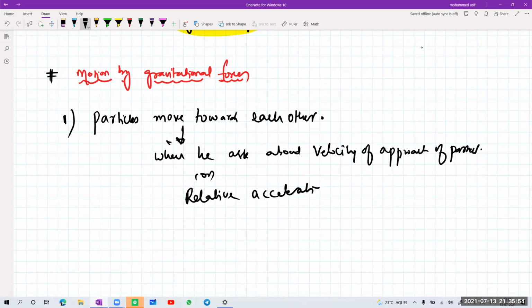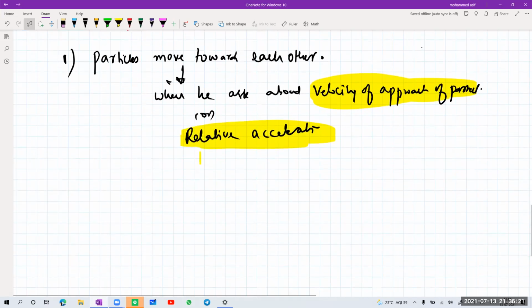This particle is moving like this and this particle is moving like this. This is M1 and this is M2, having V1 and V2. So obviously there is a relative velocity of approach, and when there is a velocity, there is also acceleration, so we can apply the mechanics concept. He may ask about the relative velocity of approach of the particles or the relative acceleration. Is that clear?